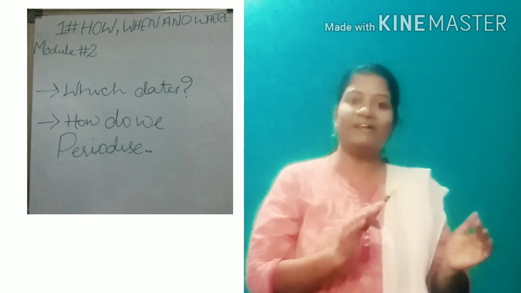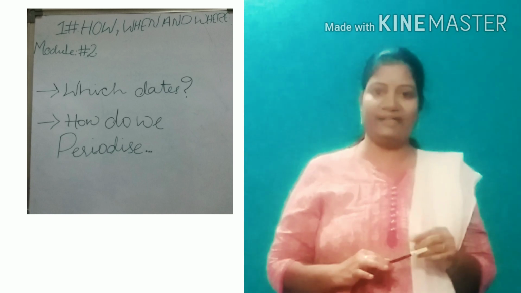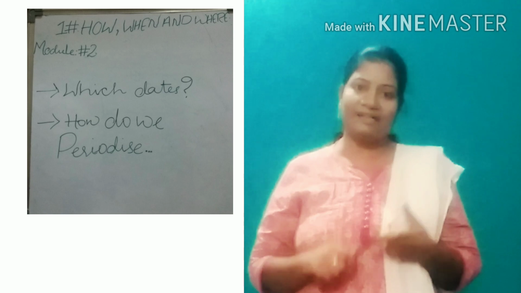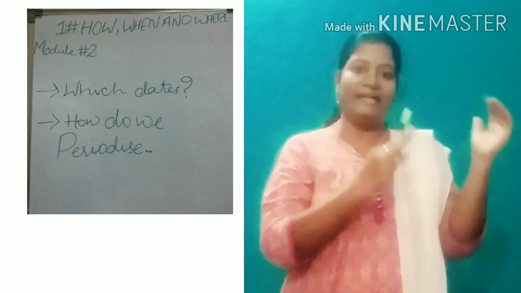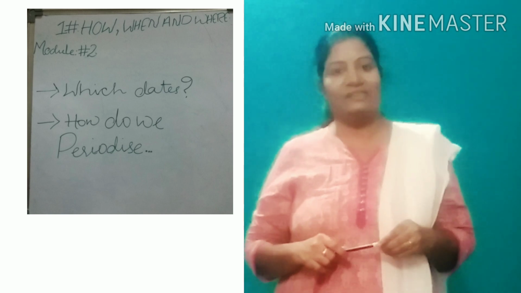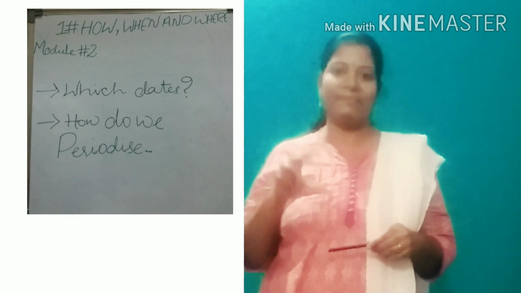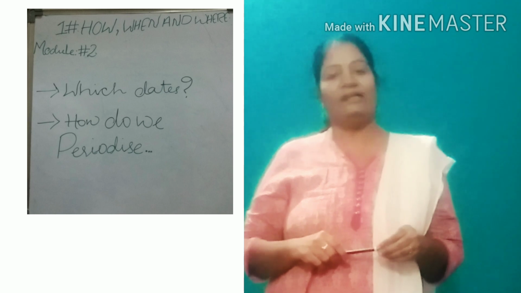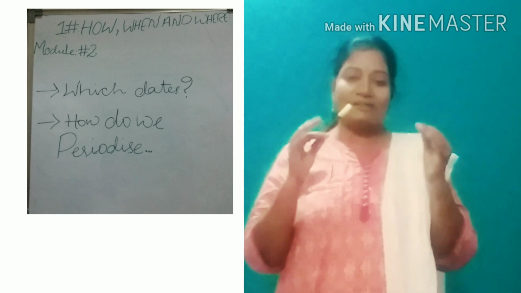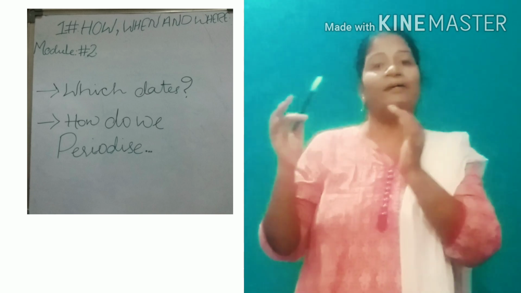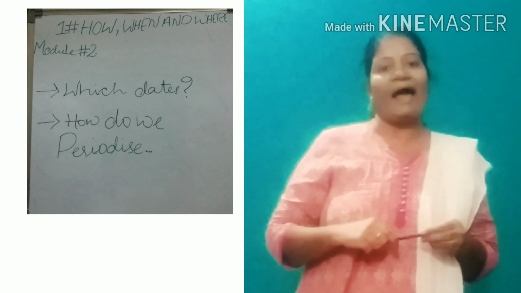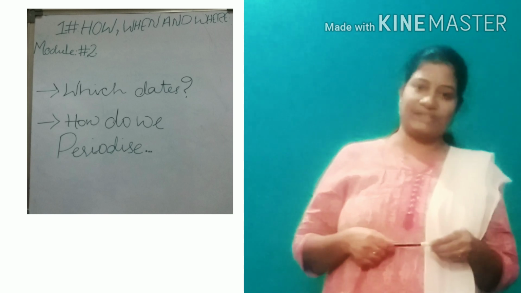After the medieval period, Britishers entered India and ruled. The East India Company appointed different persons as viceroys to rule India, and different viceroys came and ruled India. In that way, some dates are important for the administration, for the ruling period. And from that topic, we move on to periodization.